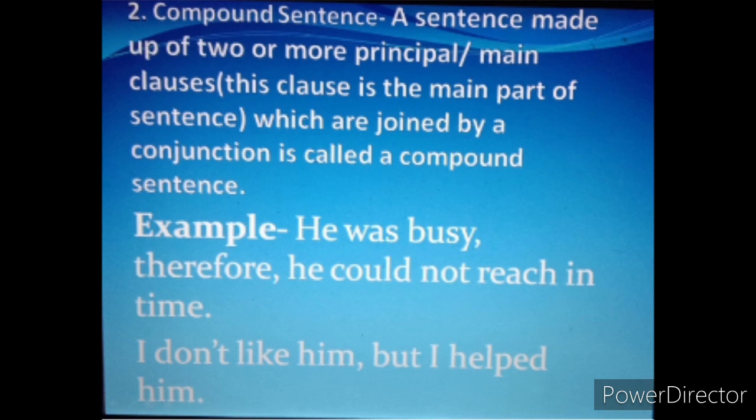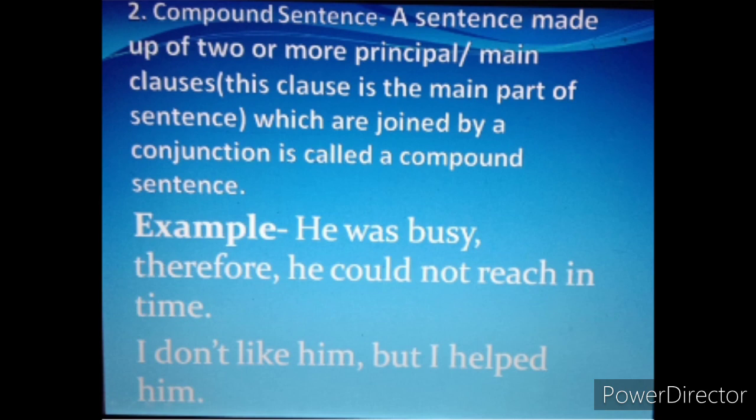Compound sentence. Now what are compound sentences? A sentence made up of 2 or more principal or main clauses. Now what are principal or main clauses? Actually it is the main part of a sentence. We can say a clause that can stand on its own is called a principal or main clause, and it must have subject, finite verb, everything. So a clause that can stand on its own means which is the main part of the sentence.